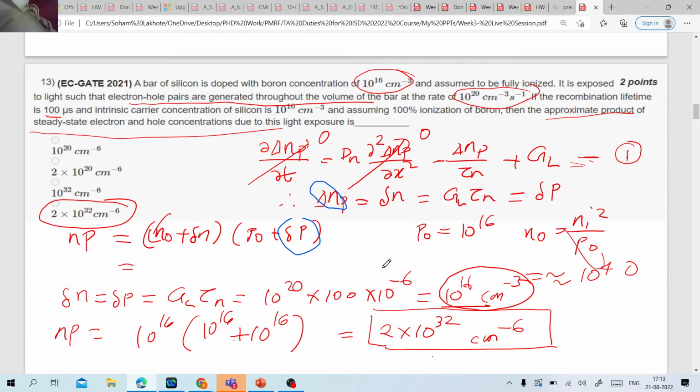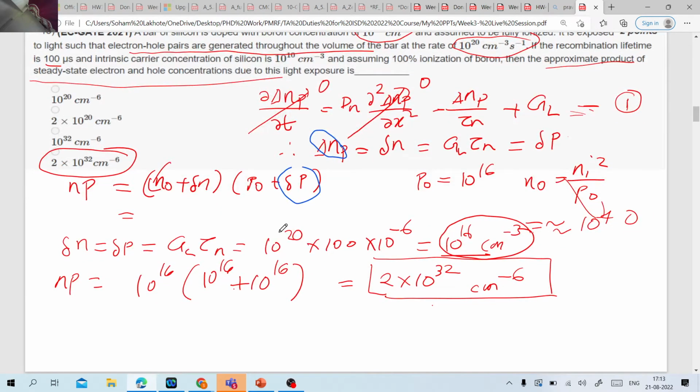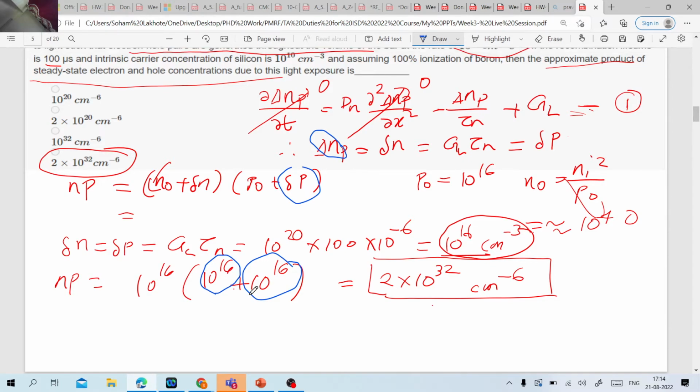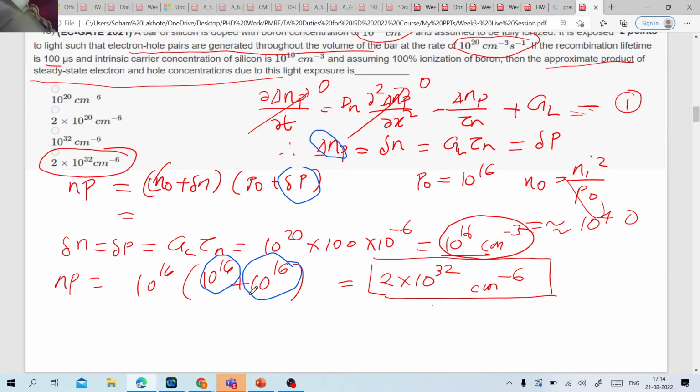But I have a doubt in this question. My doubt is that this differential equation for the minority carrier diffusion is only valid for low carrier injection, correct? That is, the concentration of the excess carrier should be much less than the concentration of electrons that is already present, correct? Now what is the value of the delta n that you are getting over here? Let me see, it's 10 to the power 16. And what is the concentration of the equilibrium holes that you have? It is also 10 to the power 16. So can any one of you please tell me whether this is a case of low carrier injection or not?